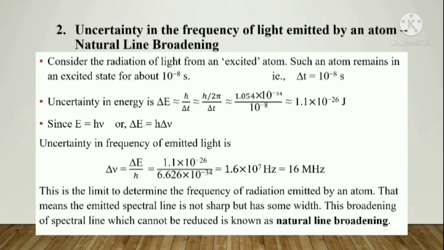Let's see. Consider the radiation of light from an excited atom. We already know when light falls on a system, there is a ground state and an excited state. The particle from the ground state will be moved to the excited state when light falls into the system. So it absorbs energy and moves towards the excited levels or a higher energy state.